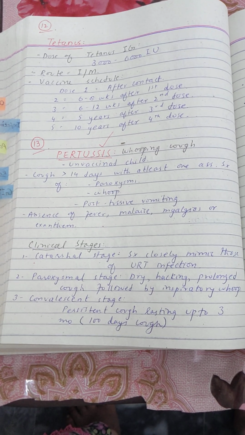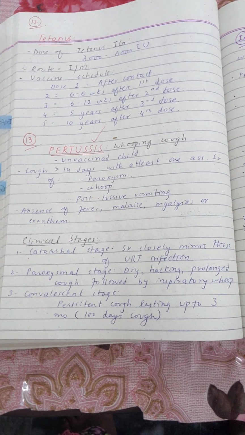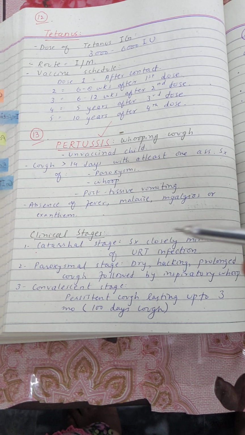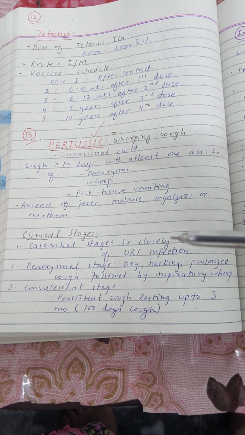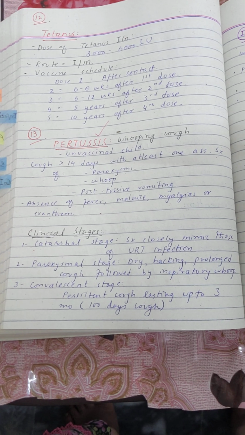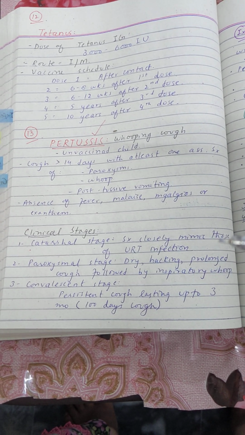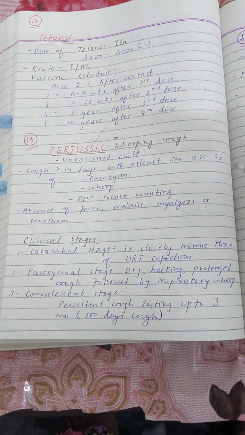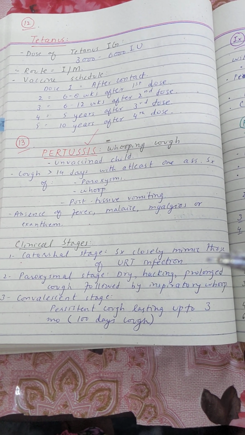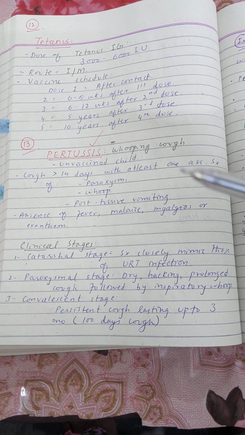Now, what are the clinical stages of pertussis? So there are three clinical stages, and these consist of: number one, the catarrhal stage, characterized with symptoms closely mimicking those of upper respiratory tract infections. And then there is a paroxysmal stage, that is characterized with dry, hacking, prolonged cough that is more than 14 days, and the cough will be followed by inspiratory whoop, which is a feature of the cough.